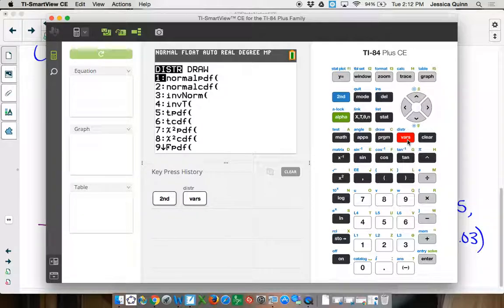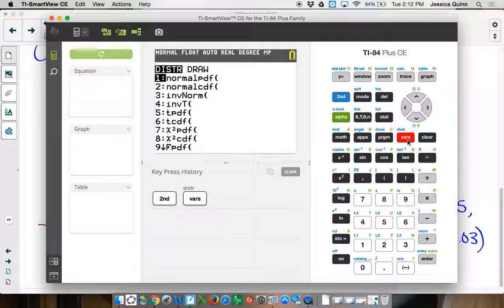Did I tell you guys, by the way, what I found out normal PDF means? Normal PDF tells you, I don't think we will ever need this, but if I have this distribution and I want to know what the height should be at, let's say, 10, normal PDF would tell me how tall that should be.